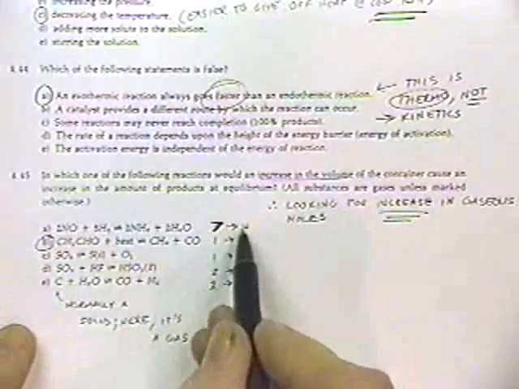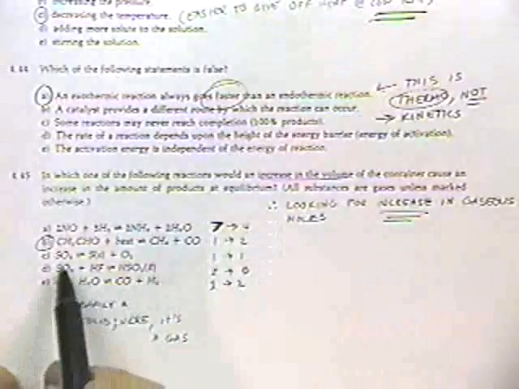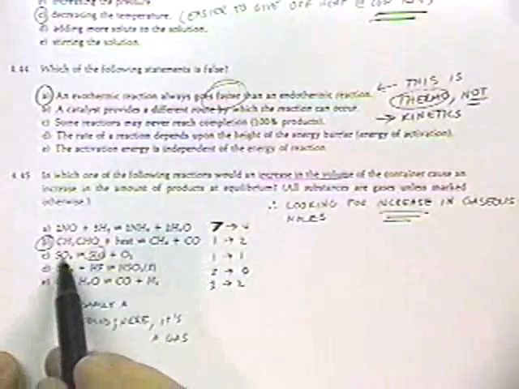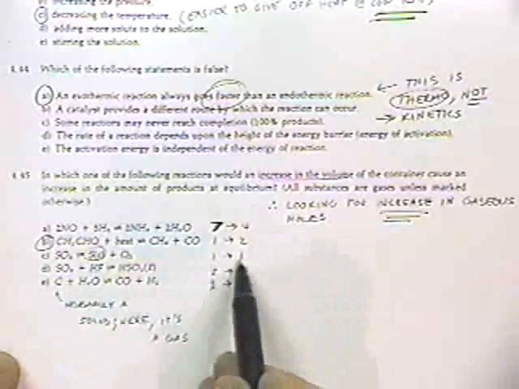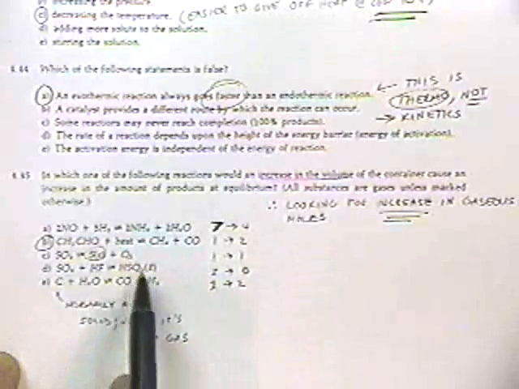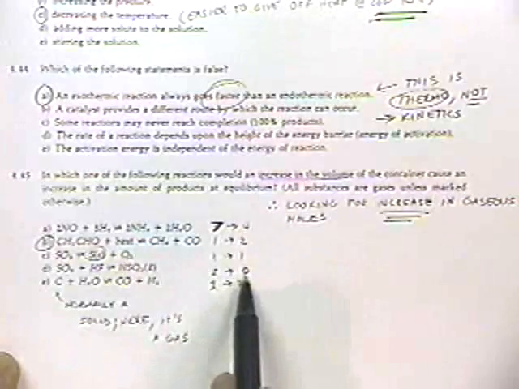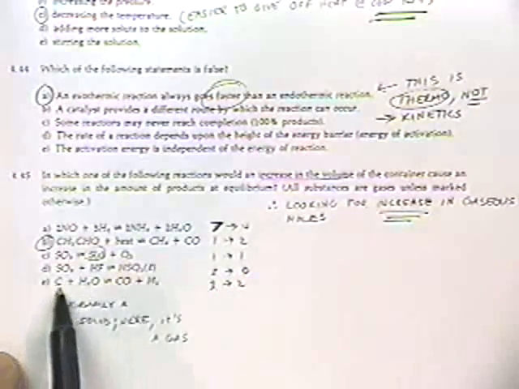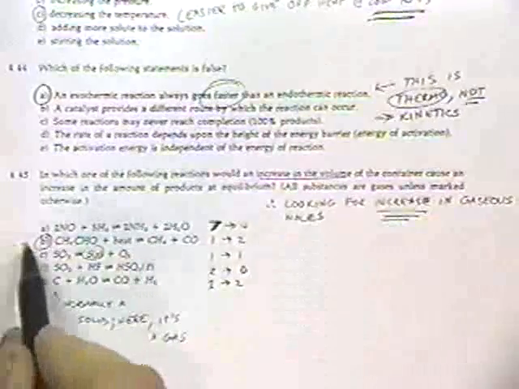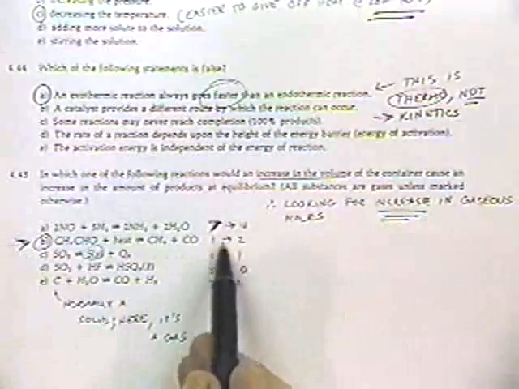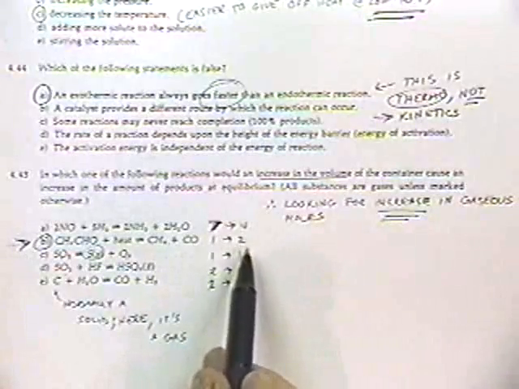So that's a decrease in moles, so that's not going to be favored by increasing the volume or dropping the pressure. Here we have a solid, and so that's essentially removed from the reaction. So we have one gaseous species going to one gaseous species, so the pressure or the volume doesn't do anything with that. Here we have two gases going to a liquid. By increasing the pressure, we can make moles go away and favor the reaction, so that's not what we want. Here we have 2 moles going to 2 moles. So the answer that's correct is right here. We have one species going to 2. We're increasing the number of moles, and that says that's favored if you increase the volume or decrease the pressure.